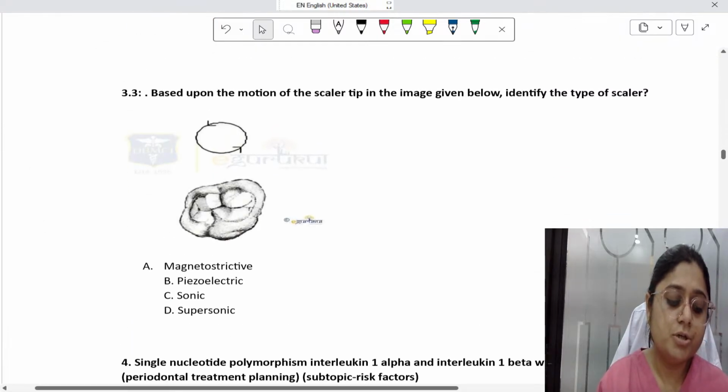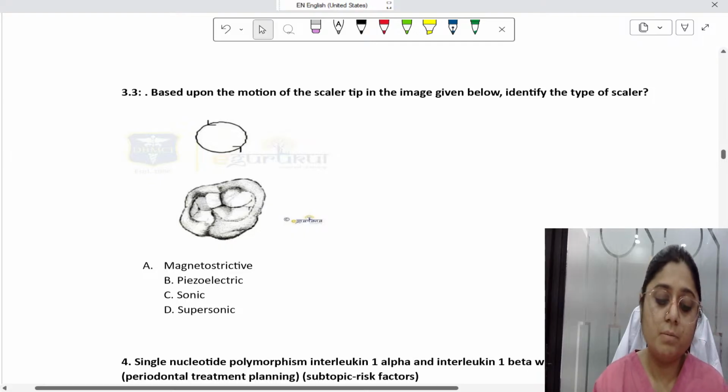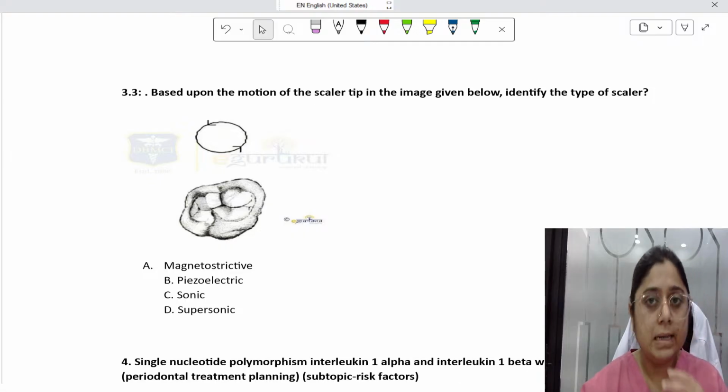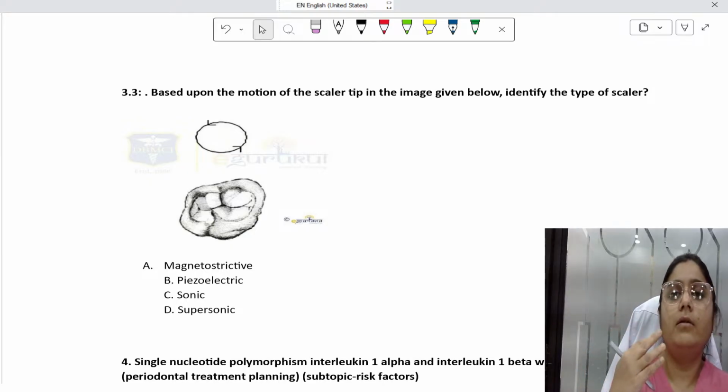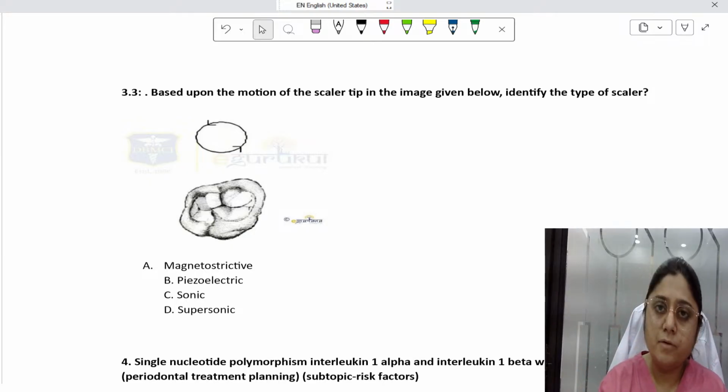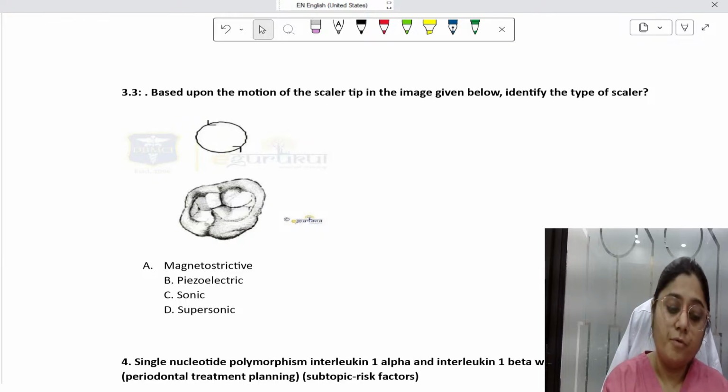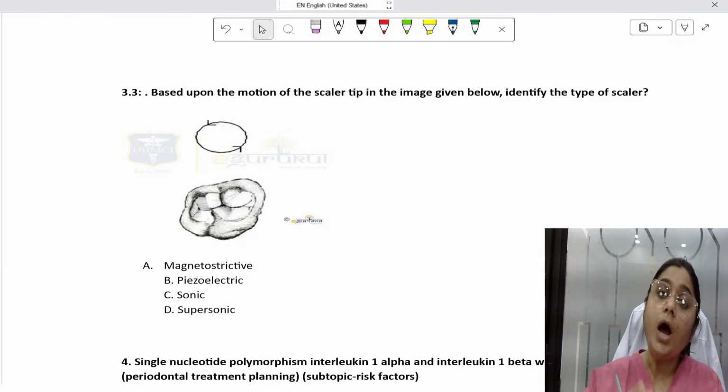Similarly, the other question which can be asked here is based upon the motion of scalar tip, the image given below. This is also a more frequently asked question. The first question is from the recent paper, May 25 or November 24. The other questions which I am telling you are from 2022, 21, 20. Okay, guys?